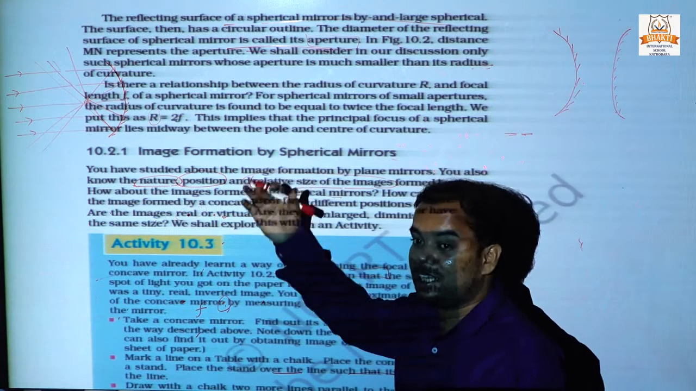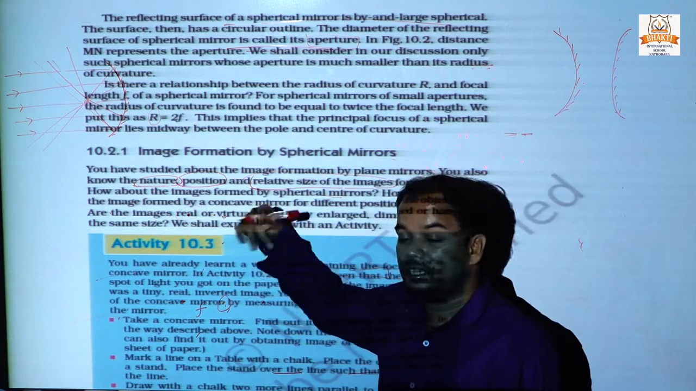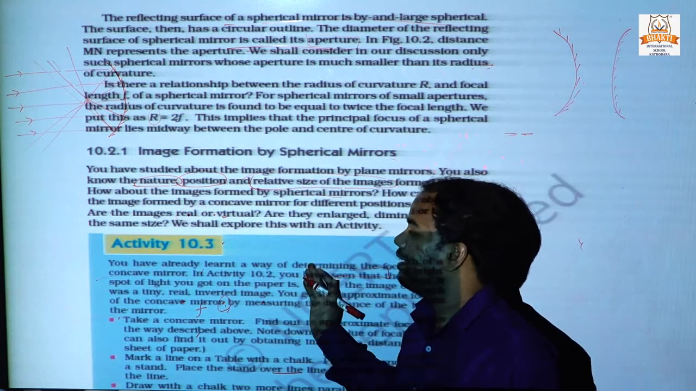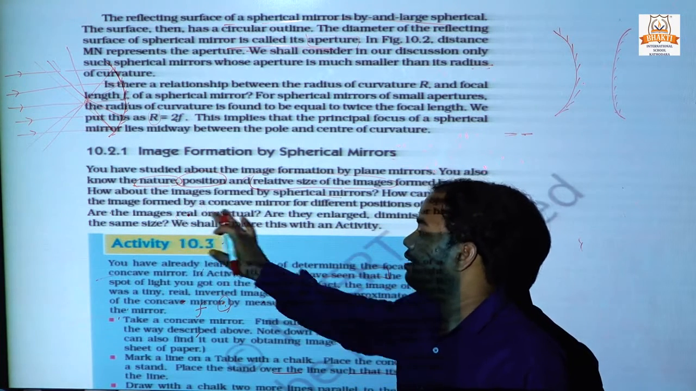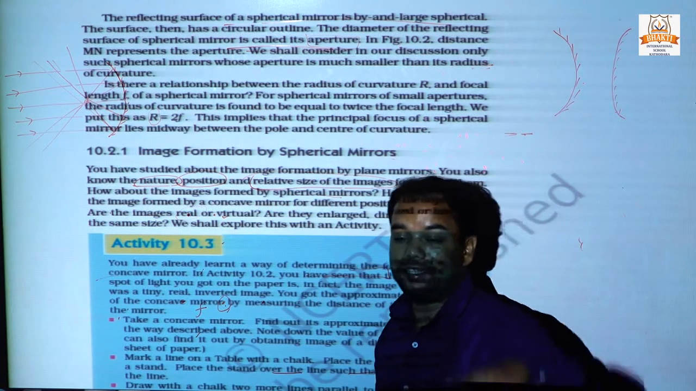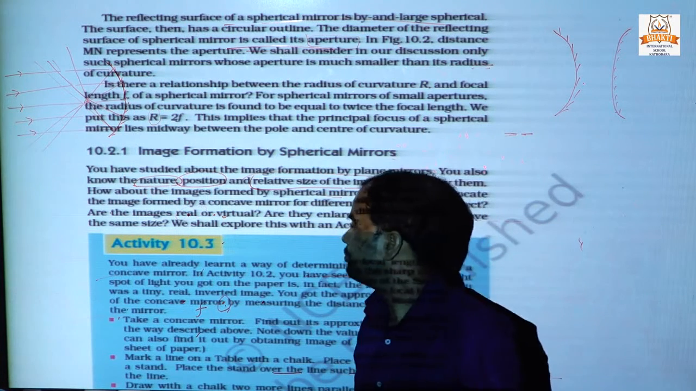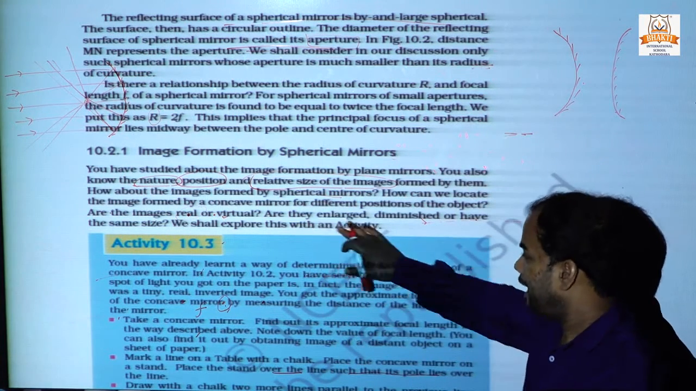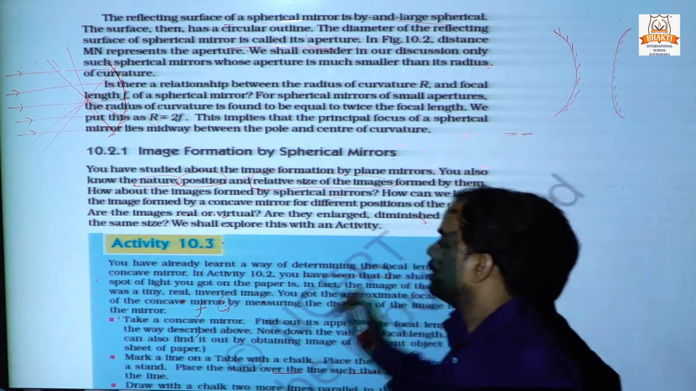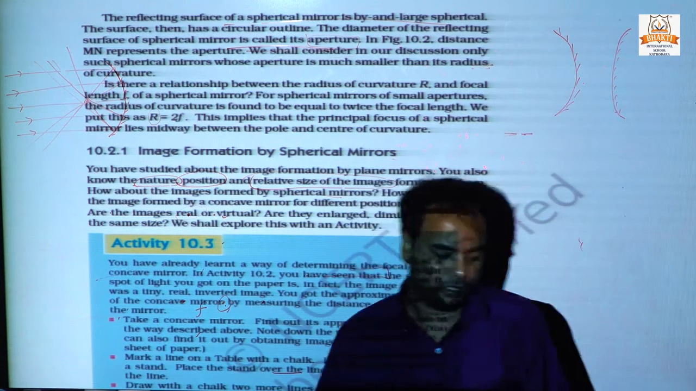In the plane mirror, we discussed that images were virtual and erect. In the spherical mirror, the image can be real and virtual also. And in the plane mirror, images were erect and virtual. Are they enlarged, bigger than their original size, diminished, or do they have the same size? We shall explore this with Activity 10.3.